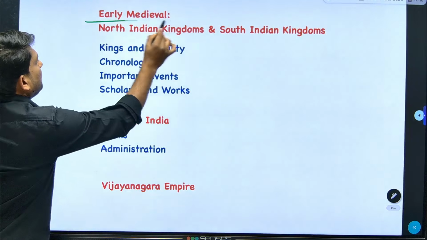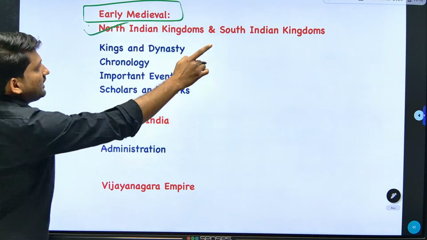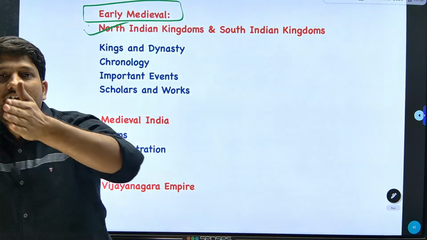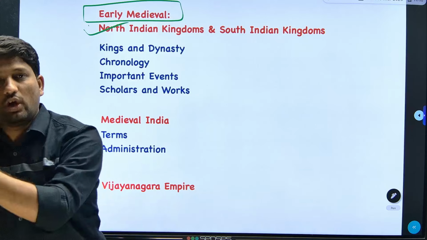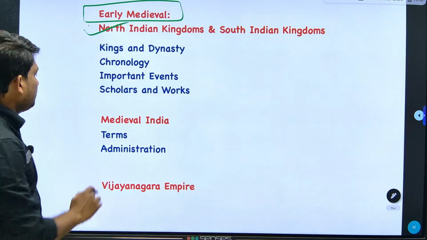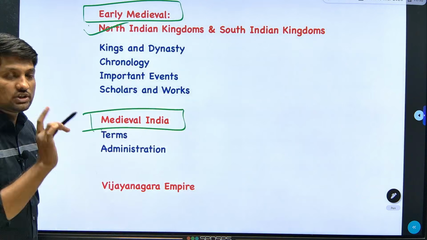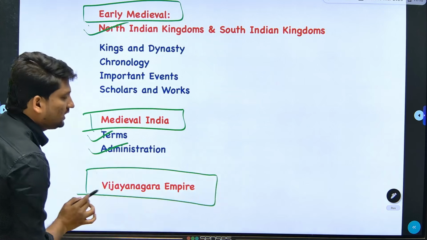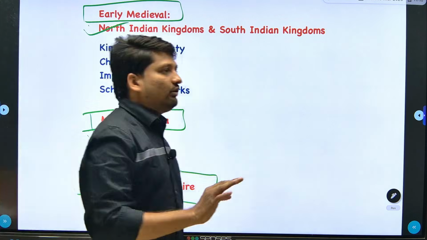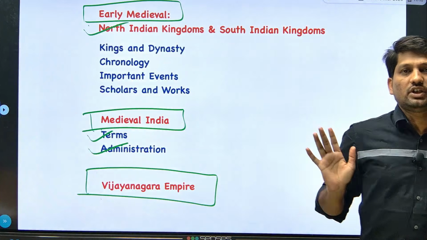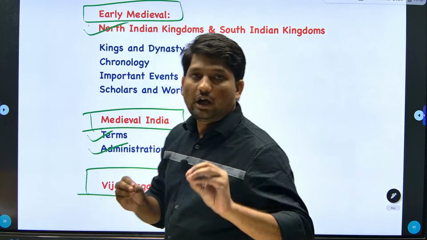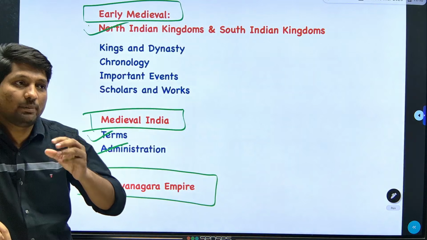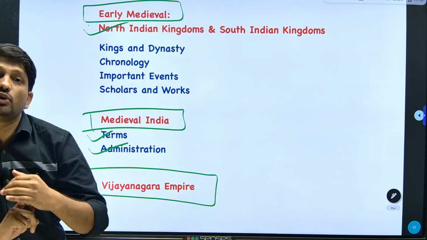Then in the early medieval period, I already told you about North Indian kingdoms and South Indian kingdoms. Here what is important? Kings, their dynasty, chronology and their scholars along with their work. And from the medieval period, what should we focus on? Terms and administration and the Vijayanagar Empire. So now we have already discussed everything about the previous year questions, and based on them, we have also discussed what to read and what not to read, and within each topic, which subtopics we should focus on.